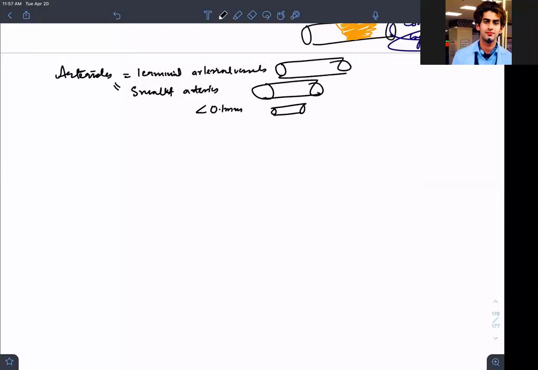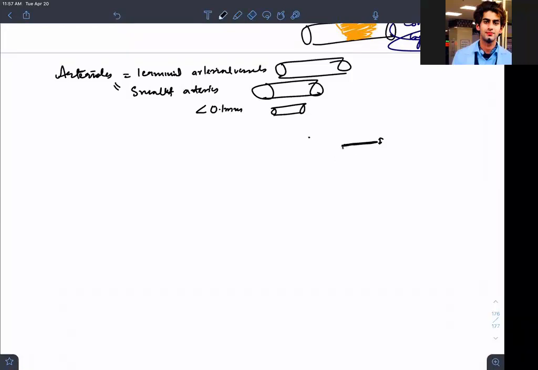Now let me tell you how small they are, how narrow their lumen is. For example, this is the thickness of their wall, okay, let me take it thicker. This thickness of their wall will be equal to their diameter. Can we understand what I'm telling?